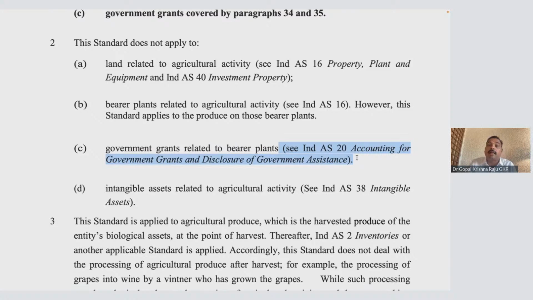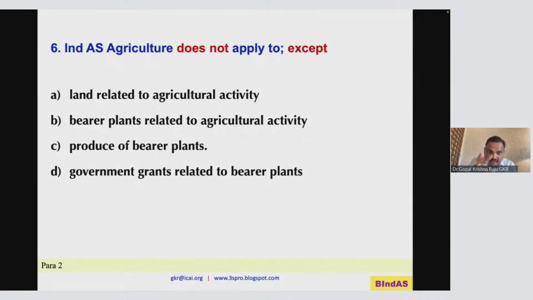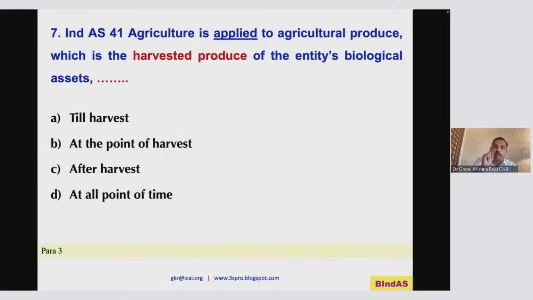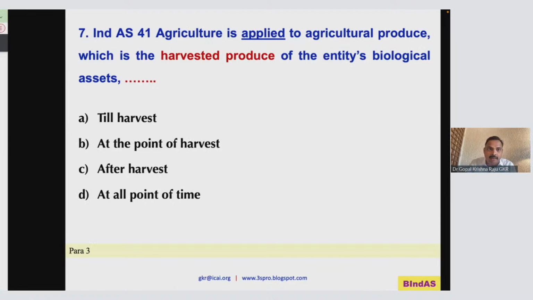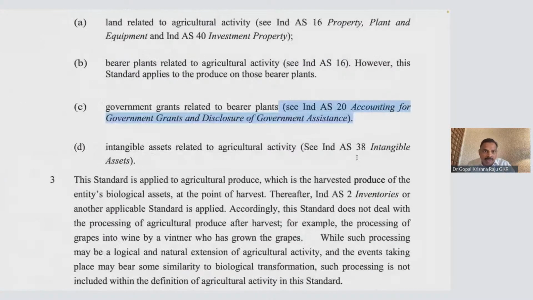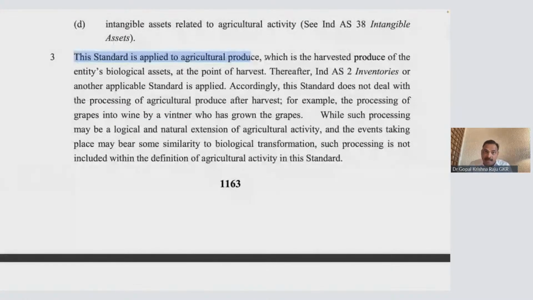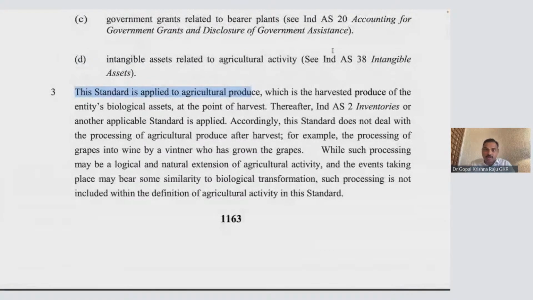Okay, good. Now let me take you to the next question. Okay, so therefore 6C. Produce or bearer plant is applicable for IndAS 41. Okay, look at this question. This question is very, very tricky. IndAS 41 is applied to agricultural produce, which is harvested produce. Okay. So I'll just take you to para number 3. Look at this. This standard is applied to agricultural produce. So it is not applicable for bearer plant, but it is applicable for the produce of the biology at the point of harvest. At the point of harvest, IndAS 41 is applicable. Measure it at fair value.